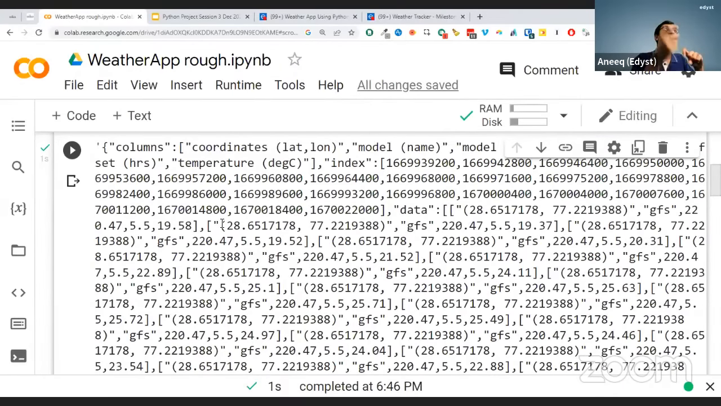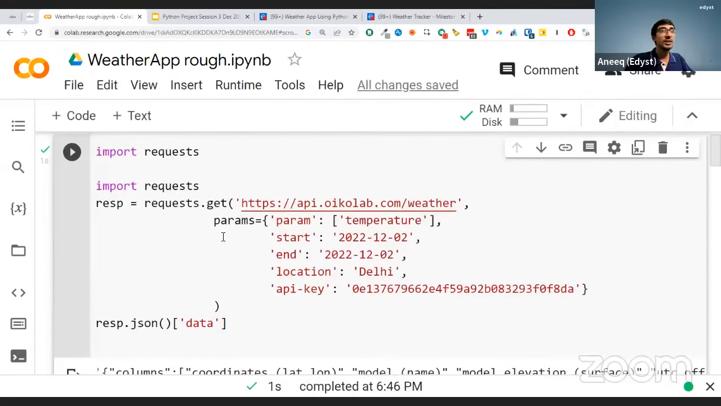And now comes the third piece of the puzzle. So just recapping what we did so far, and then we'll go to the third piece of the puzzle. What did we do? We said we'll make a GET request. We have still not taken input from the user. We are saying, okay, on 2nd December, let's just find out what's the scene. This is the start date, this is the end date, what's the location, like this Delhi, this is the API key.